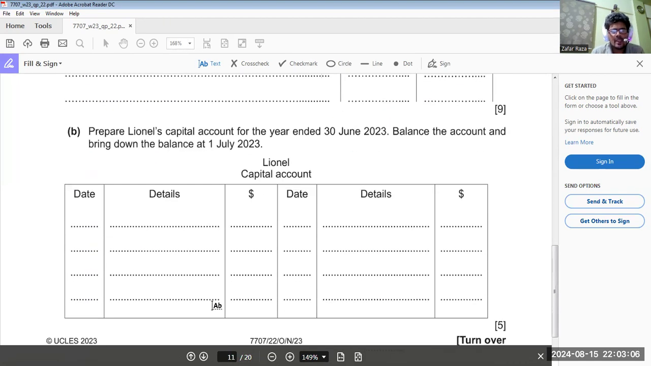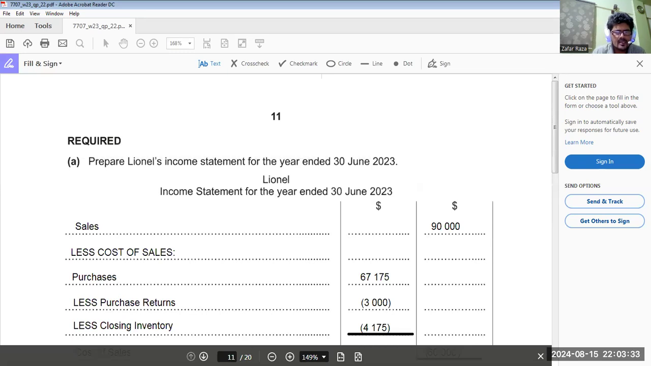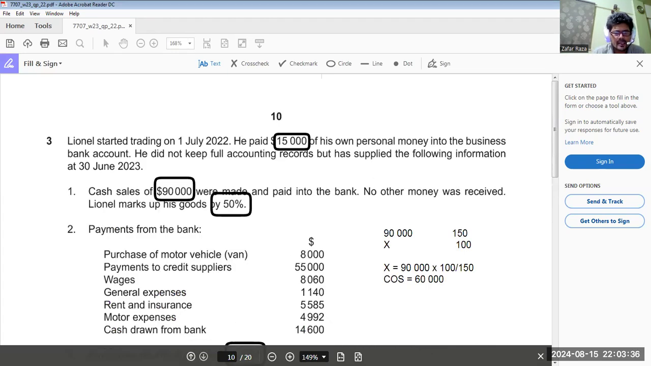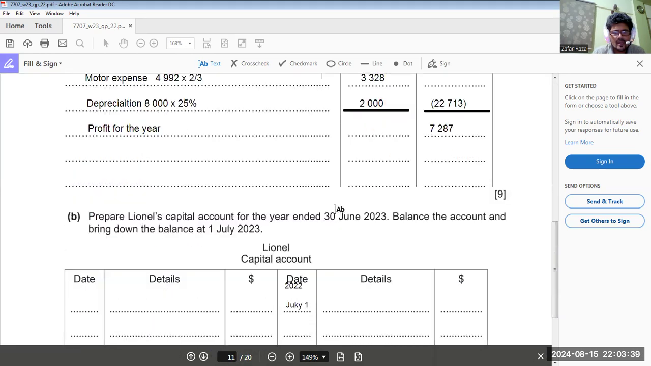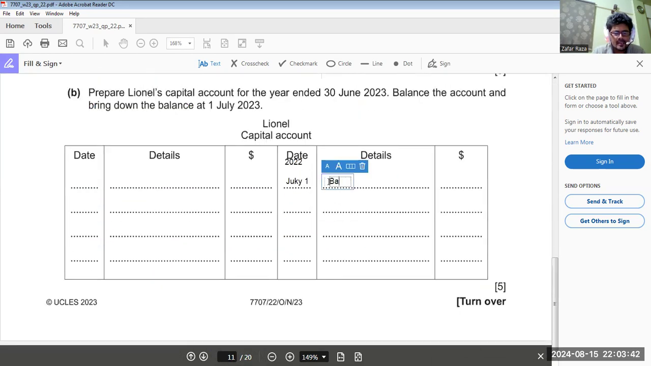Okay. What next? Prepare Lionel's capital account for the year ended 30th June 2023. Balance the account and bring down the balance at 1st July 2023. Now, 2022, sorry. July 1st. We started his work on 1st July with 15,000 in the bank, 15,000.